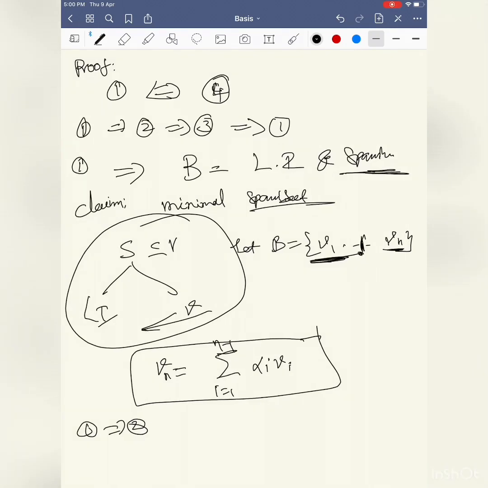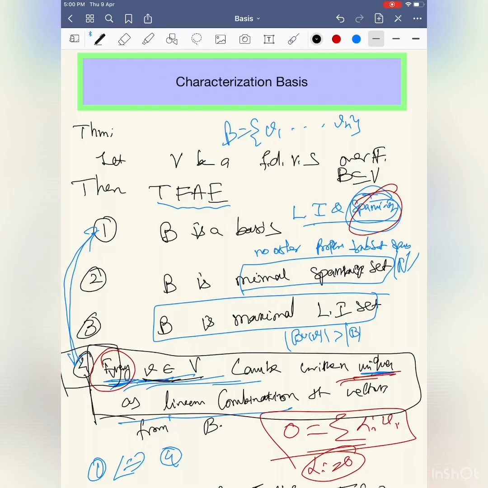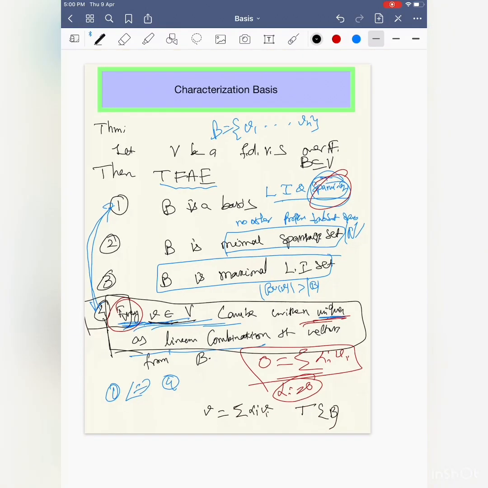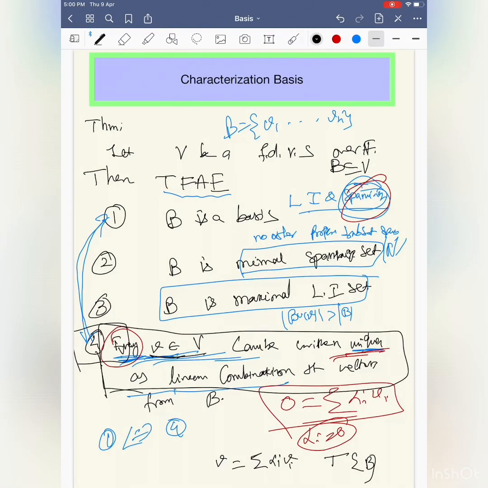So 1 implies 2 implies 3, 3 implies 1, and 1 if and only if 4. That is also proved. But remember that this page is very important. Each and every step has significant applications in many places, especially when you are dealing with field theory. This kind of statement will often be used. But as far as functions are concerned, this fourth statement is very important: every vector can be written uniquely as a linear combination.